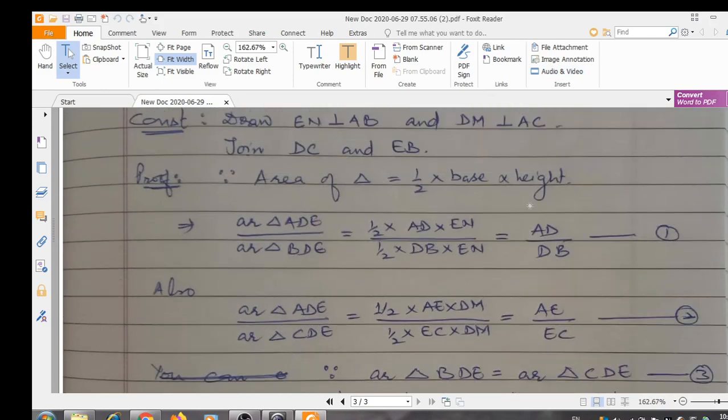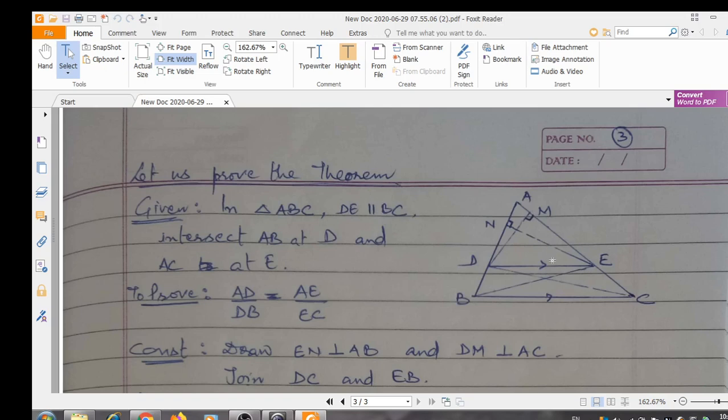We also know, we have done a result in class 9th, that from a point to a line we can have one and only one perpendicular. What does it mean? EN will work as height to base AD as well as base BD, because we can have only one perpendicular.